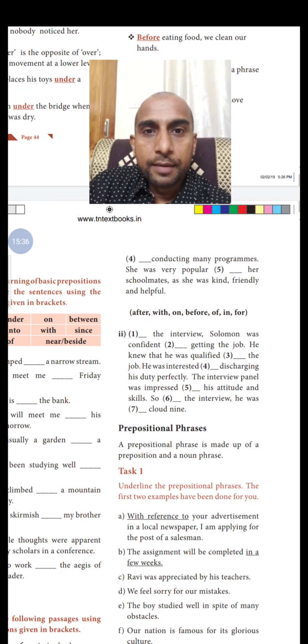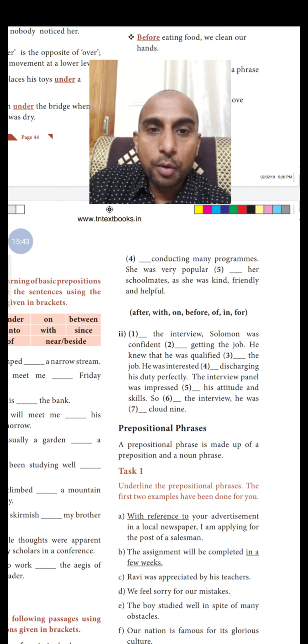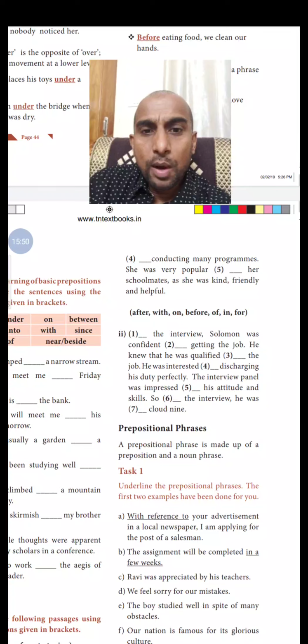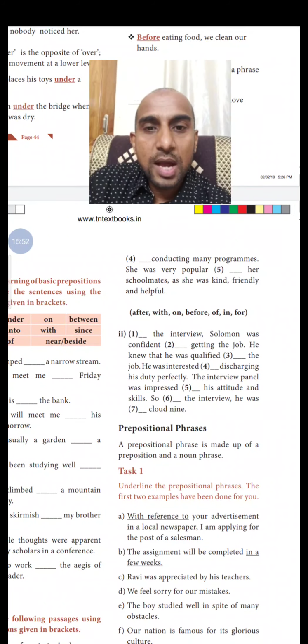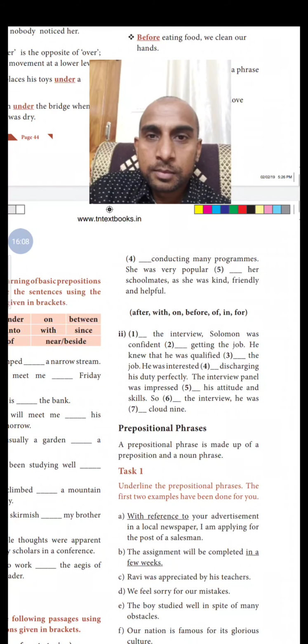Again, the options are given in the brackets. Before the interview, Solomon was confident of getting the job. He knew that he was qualified for the job. He was interested in discharging his duty perfectly. The interview panel was impressed with his attitude and skills. So after the interview, he was on cloud 9. So that's what it is.